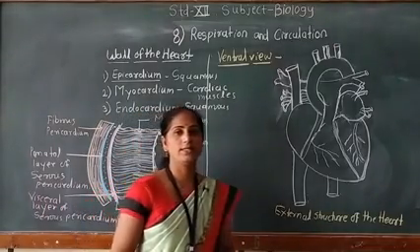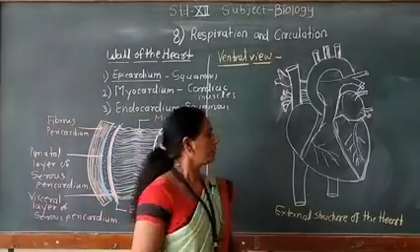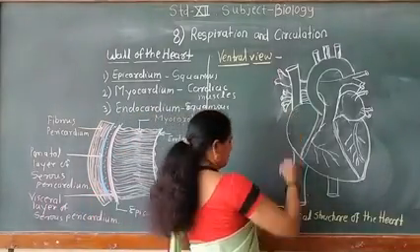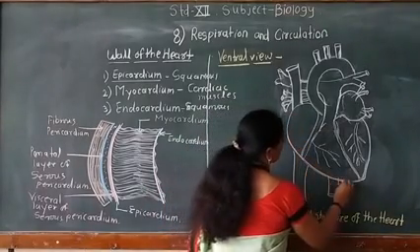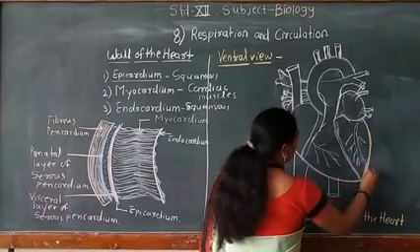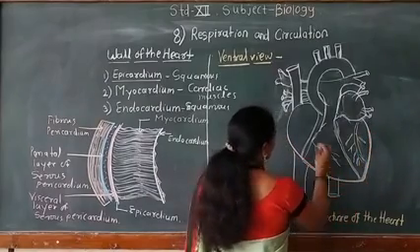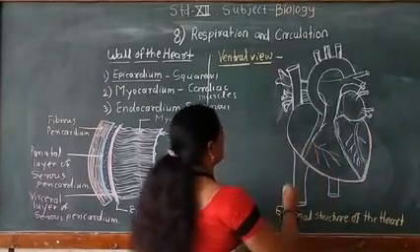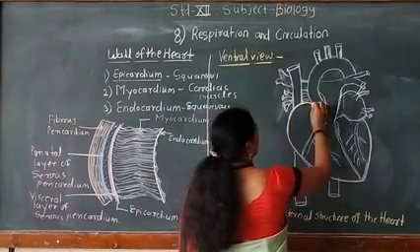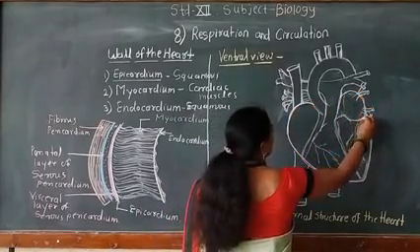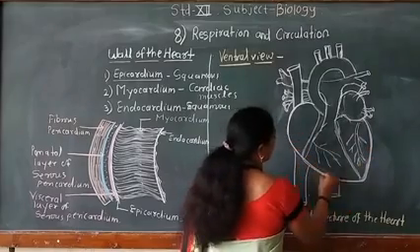Externally, the heart is conical. See here, the shape of the heart is conical. This is the conical lower part of the heart, and the base of the heart is broad. This is the broad upper base of the heart, and this is the conical lower apex.